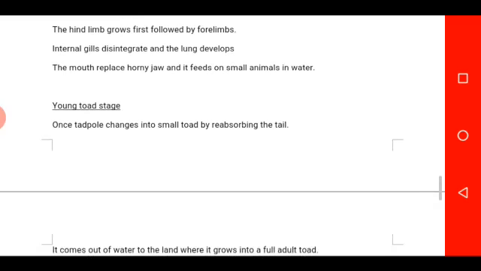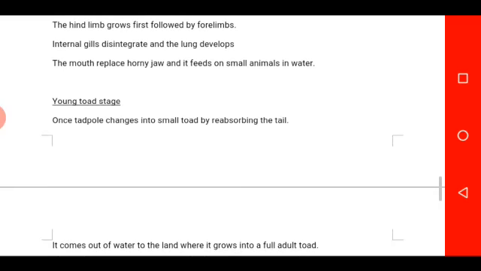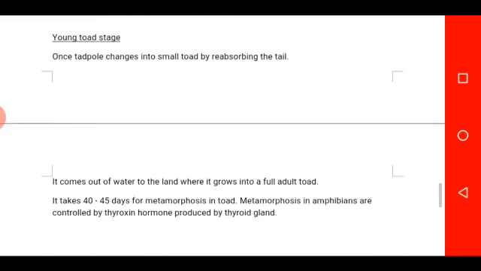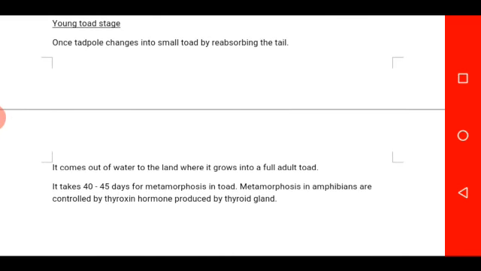The limb stage is followed by the young toad stage. At this stage, the tadpole changes into a small toad by reabsorbing the tail. The tail will be reabsorbed and will not be found again. So the organism is developing into an adult toad.